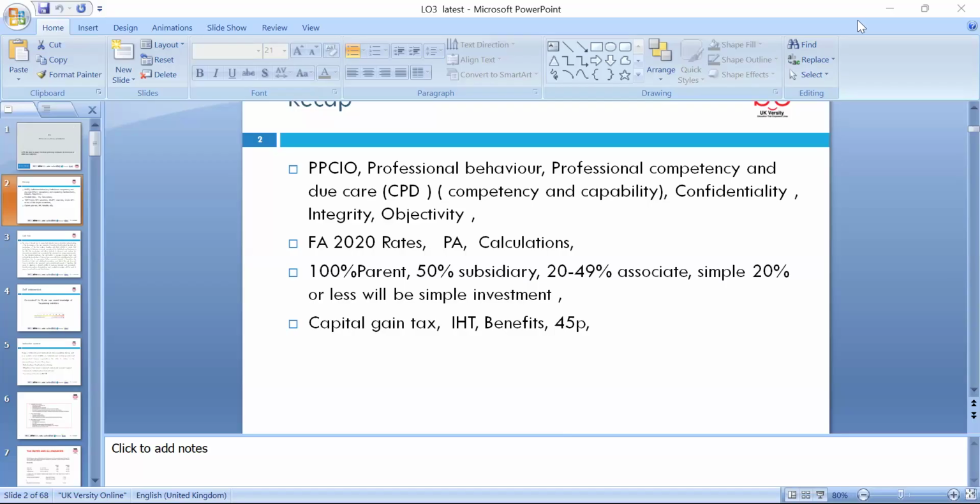We discussed 5 professional codes of ethics. If you want to remember these, we discussed "popular people chat in office". The first P was professional behavior, then professional competence and due care, which is up-to-date knowledge, competencies and capabilities. We also discussed confidentiality, integrity and objectivity. We discussed different Finance Acts, whichever you want to follow for a case example in your assignment, and you can apply the rates. We discussed capital gains tax, inheritance tax, and benefits, and fuel claims, up to 45 pence, and we had a discussion on all of this in the previous lesson.